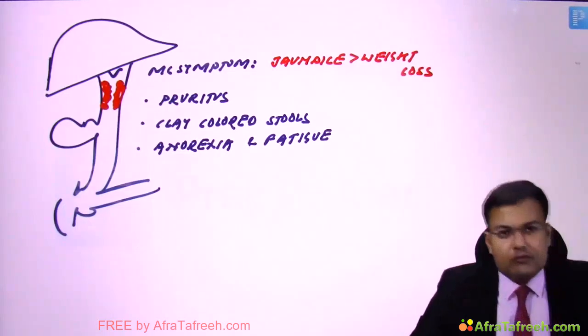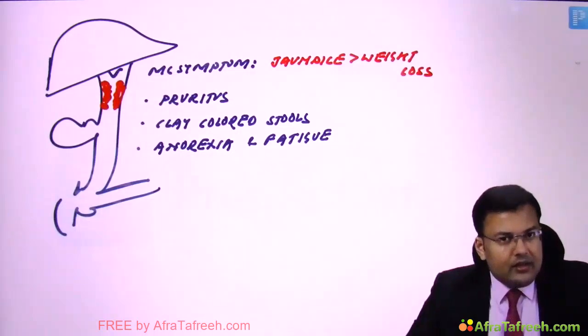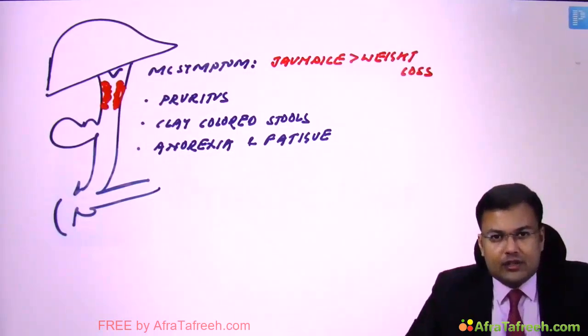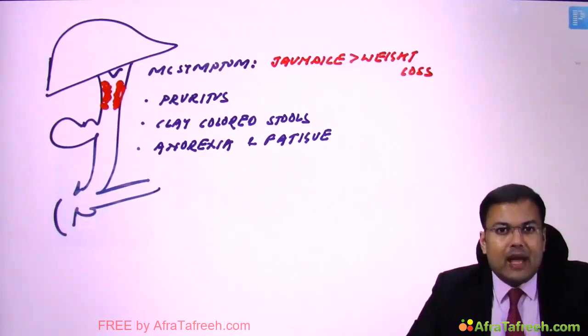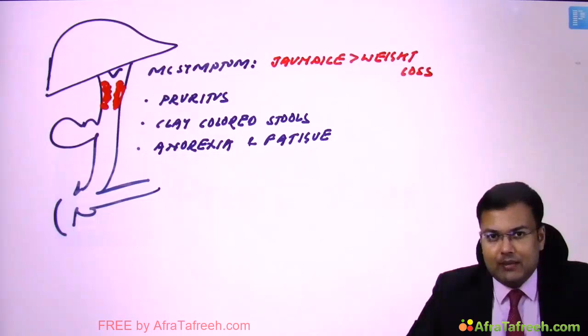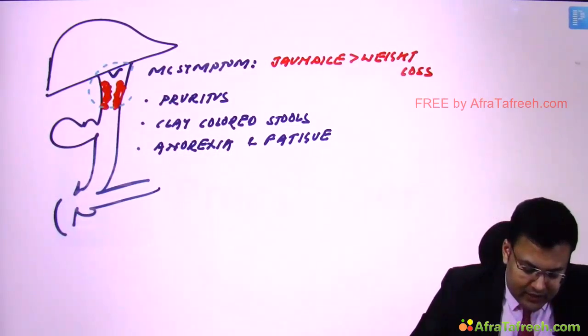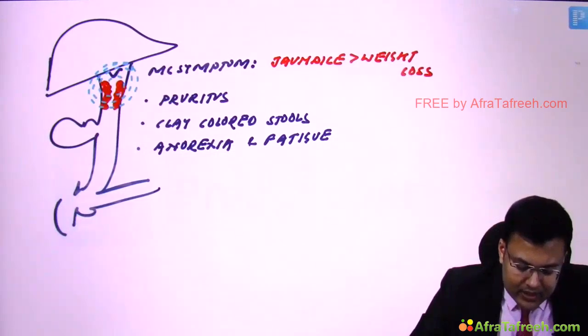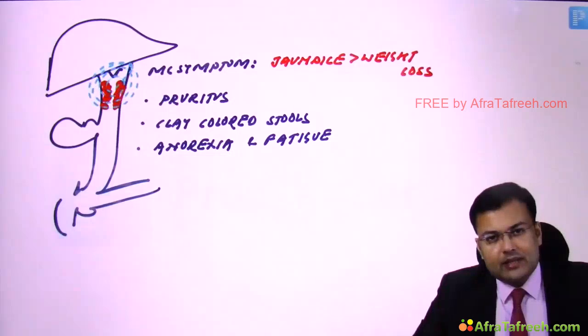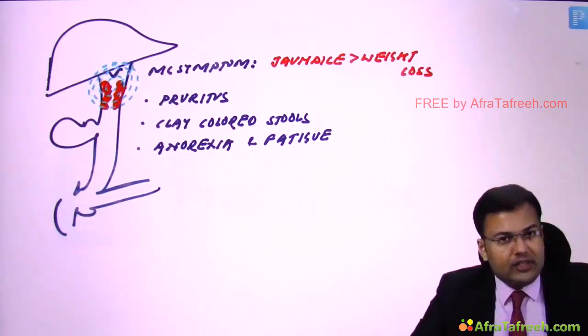Okay, one question which is asked frequently, that in patients of cholangiocarcinoma, in majority of cases, gallbladder is palpable or non-palpable. See, here you can notice that in majority of cases, the malignancy is located at hilum. It means it's proximal to gallbladder. So in these cases, obviously the gallbladder is not palpable.